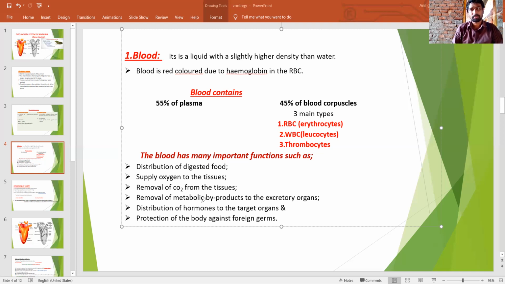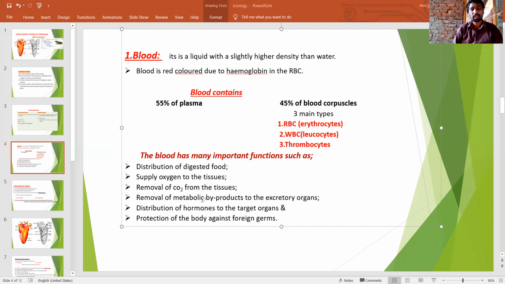The digested food is digested in the small intestine region. The products are amino acids, glycerol, fatty acids, and nucleotides. They are transported through blood to the cells and tissues.